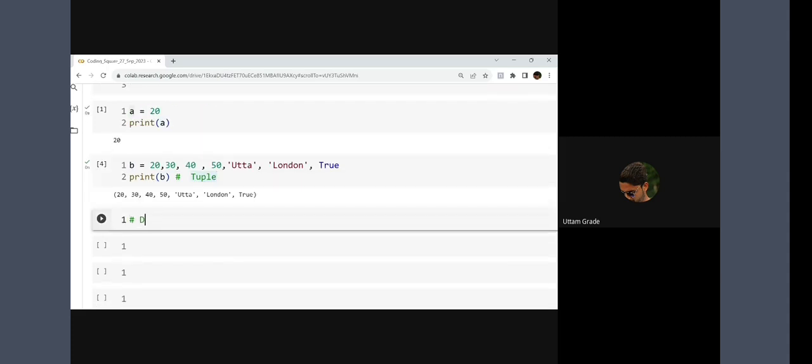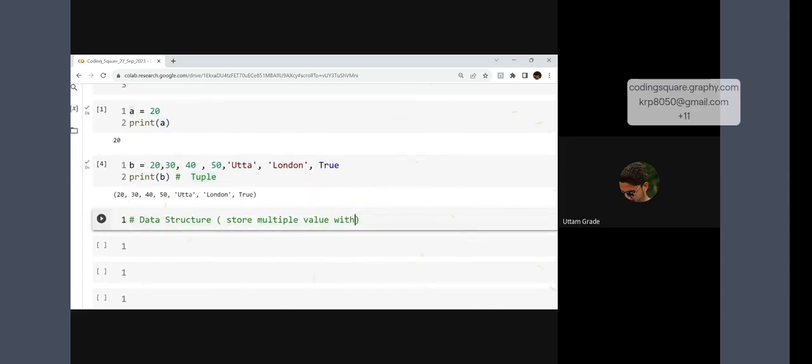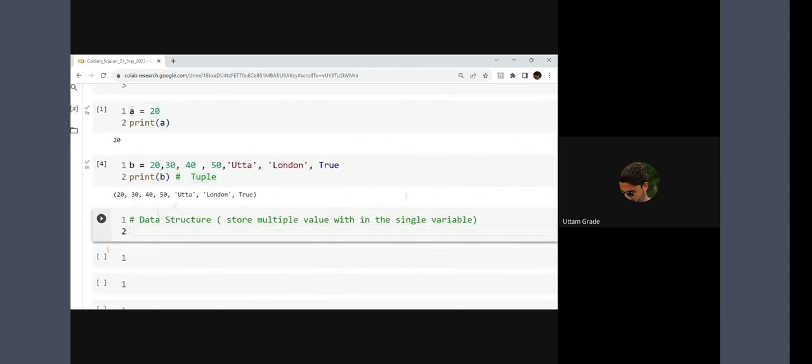It is nothing but storing multiple values within a single variable. Okay, so understood. Now we'll talk about the data structures. The first data structure is list. List is a data structure. How to represent it? Just write list, or you can use the square brackets. Just listen to me carefully and see the screen. Things will be very clear.